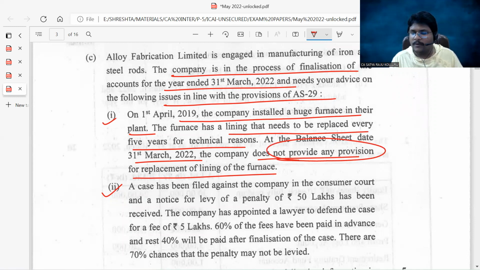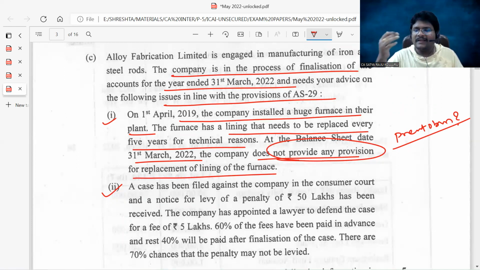When you need to create a provision, there should be a present obligation. If there is no present obligation, no need to create any provision. Now you need to check whether a present obligation exists or not. Furnace means a particular equipment where chemical reactions generally happen. To get the proper chemical reactions, the equipment is coated with a particular lining. That lining needs to be replaced once every 5 years.